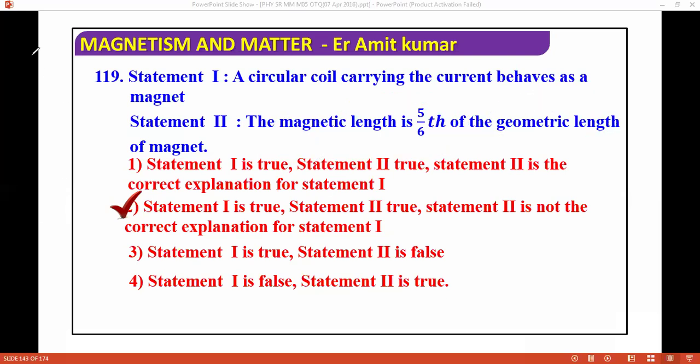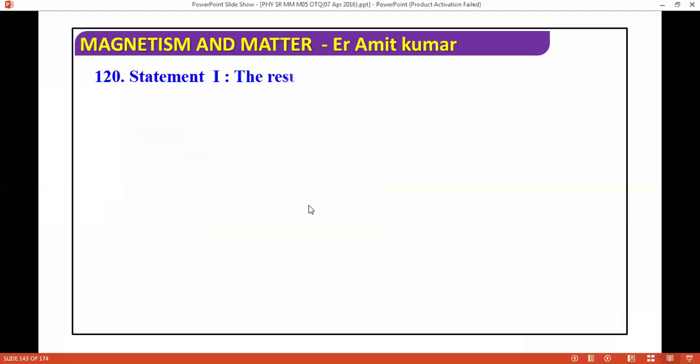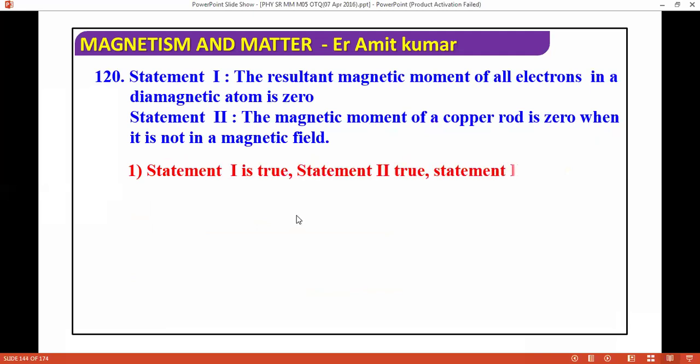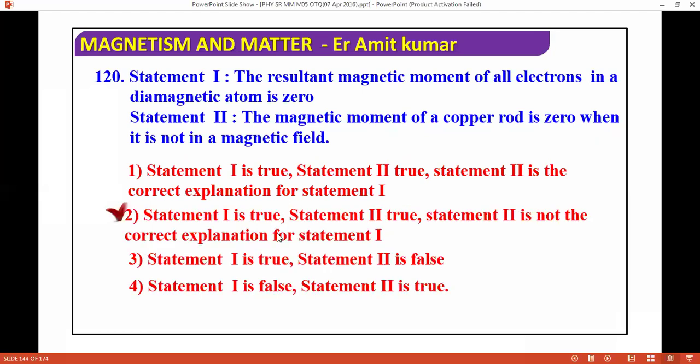Now, next question. The resultant magnetic moment of all electrons in a diamagnetic atom is zero. The magnetic moment of a copper rod is zero when it is not in a magnetic field. So what is the correct answer? Both are correct, but not the correct explanation. The resultant magnetic moment of all electrons in a diamagnetic atom is zero, and the magnetic moment of a copper rod is zero when it is not in a magnetic field.